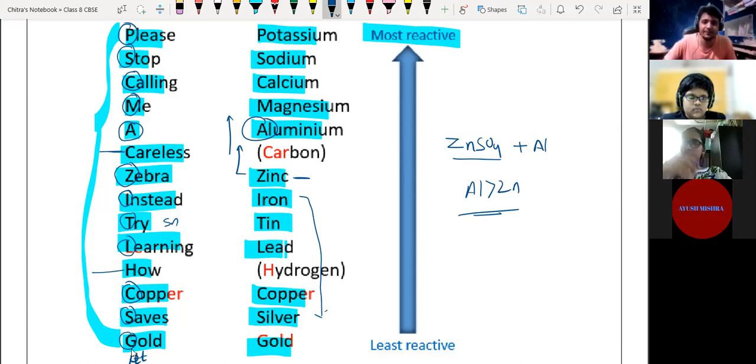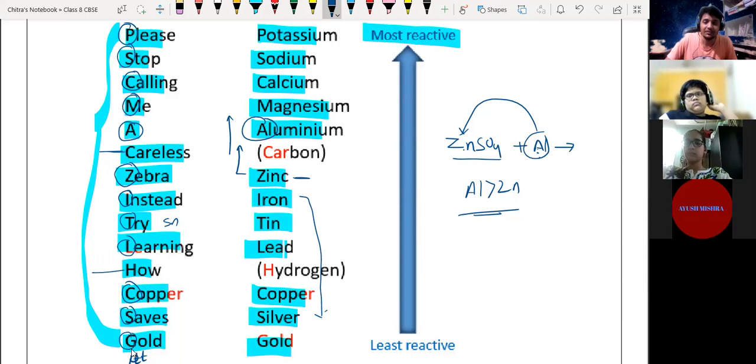Is it, everyone? Yes, sir. So aluminum is going to replace zinc from here, because aluminum is more reactive as compared to zinc. That highly reactive metal aluminum is going to replace zinc, which is less reactive than aluminum, and aluminum will form aluminum sulfate.